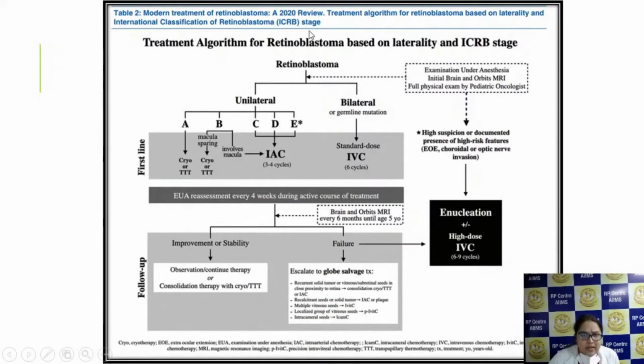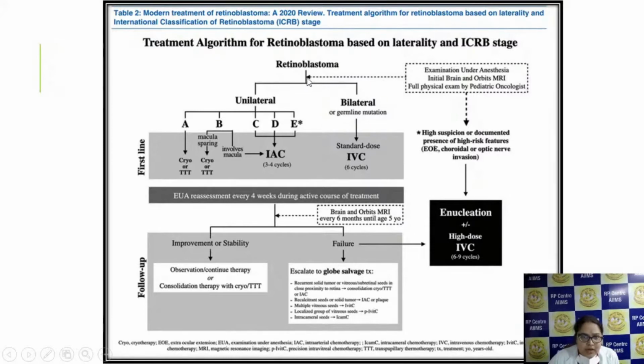Now in the same article, the treatment algorithm was given based on the laterality and the ICRB staging. ICRB is the International Classification of Retinoblastoma staging. So if any patient comes, first you have to examine the child under anesthesia and you have to advise MRI. Now which MRI to advise? You have to advise a contrast enhanced MRI, with axial, coronal and sagittal sections. 2 mm cuts should be taken, which should pass through the optic nerve and pineal gland.